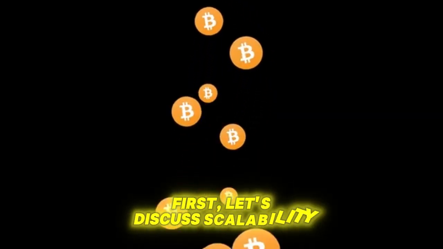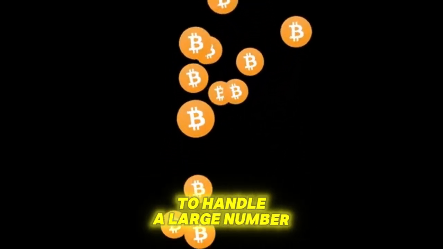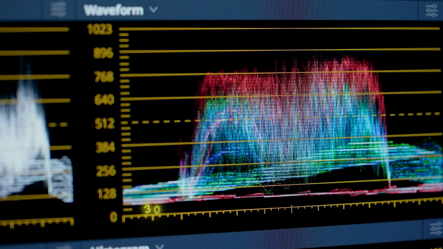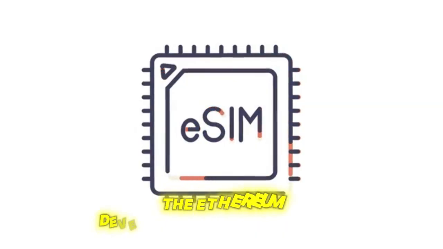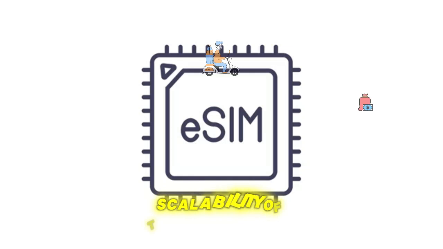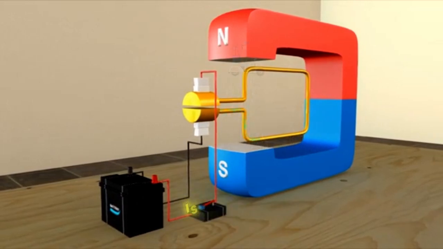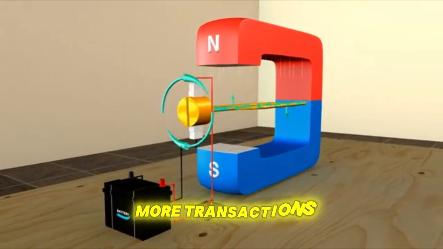First, let's discuss scalability. Scalability refers to the ability of a blockchain to handle a large number of transactions per second. Ethereum currently processes around 30 transactions per second, but this number fluctuates. The Ethereum developers are working on improving the scalability of the network by switching from proof of work to proof of stake with the EIP-1559 upgrade. The proof of stake model is more energy efficient and allows the network to process more transactions.